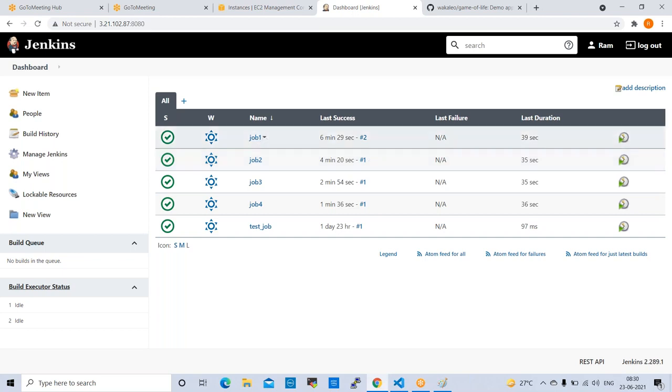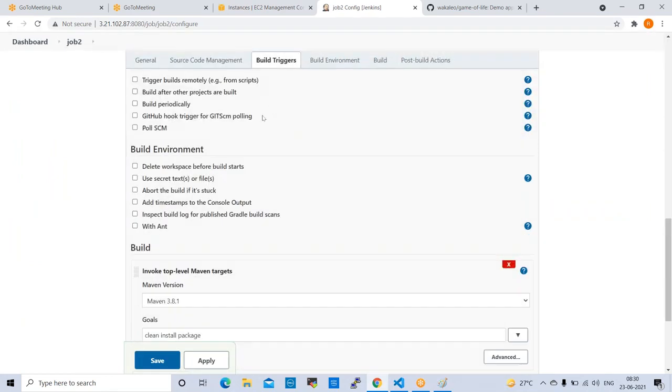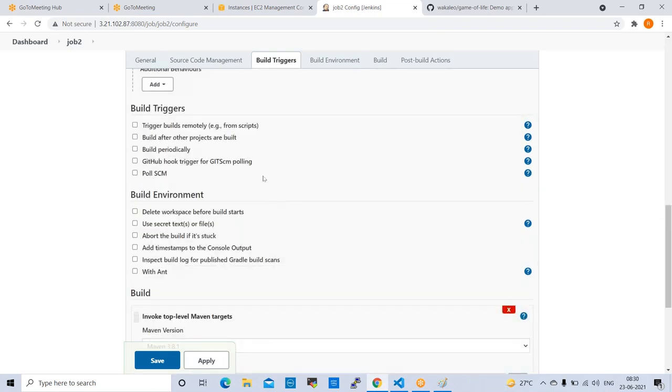Now open job 1 config. Job 1 not required, no need to put anything here. Open job 2 configure. Here we need to go to build triggers. One tab is there, build triggers. Click on this. Here in build triggers we have the second option, which is build after other projects are built.